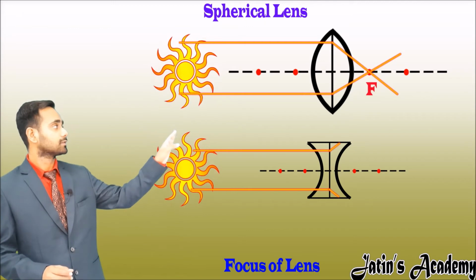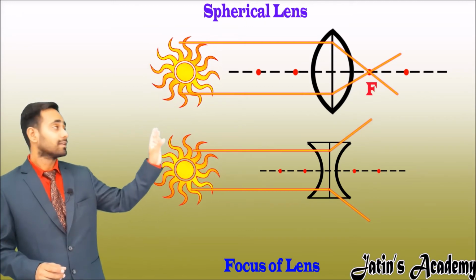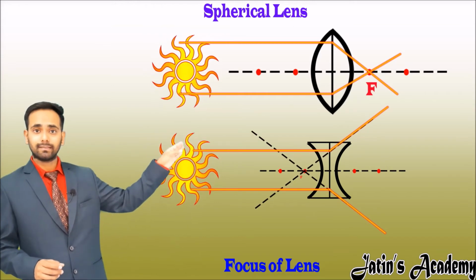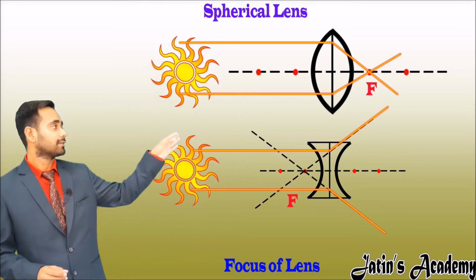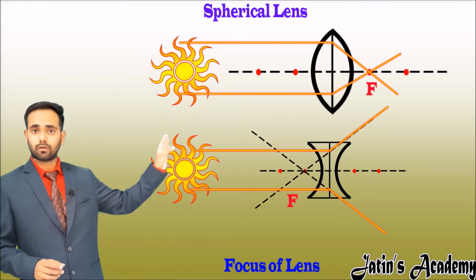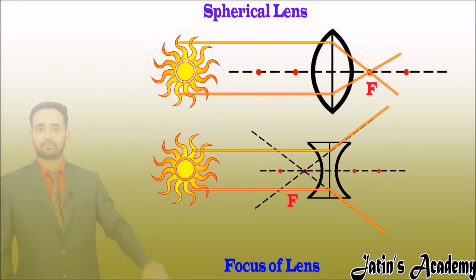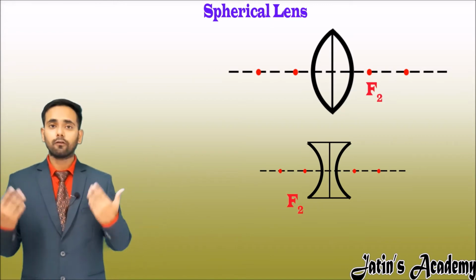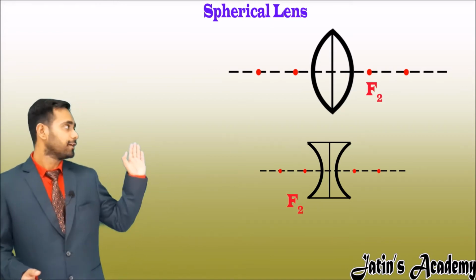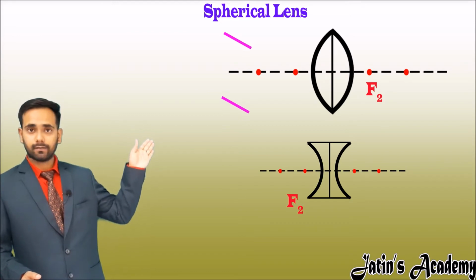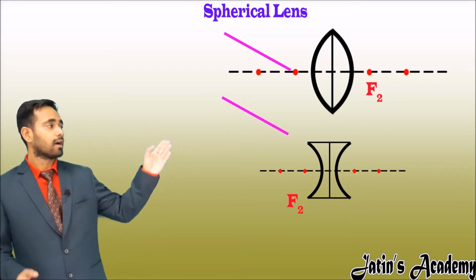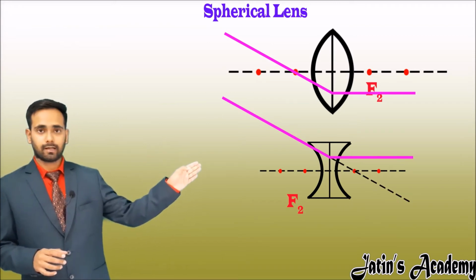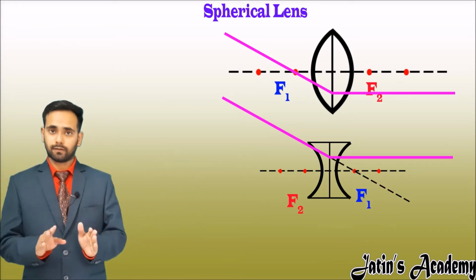And on the other side, in the concave lens, these rays diverge from a point, and this point is on the left side, and this point is nothing but the focus of a concave lens. The focus we get is nothing but the second focus. How do we get the first focus? We have to make a ray in such a way that after refraction it becomes parallel to the principal axis, and we get the first focus.